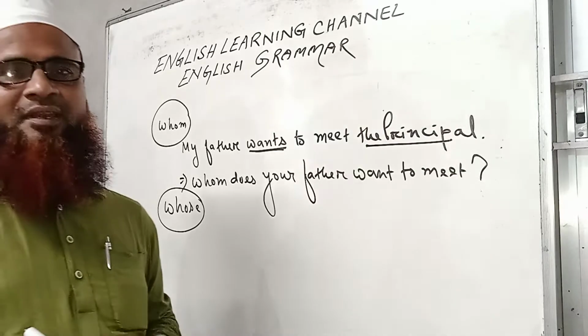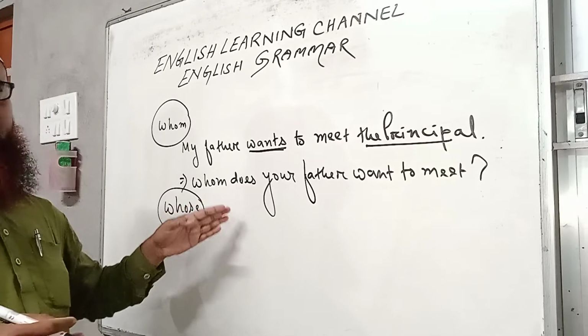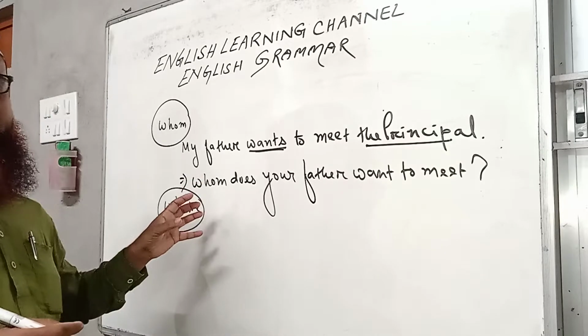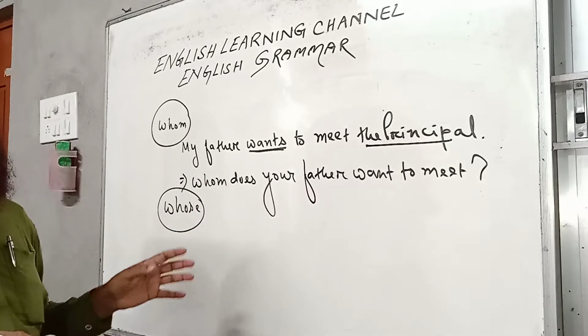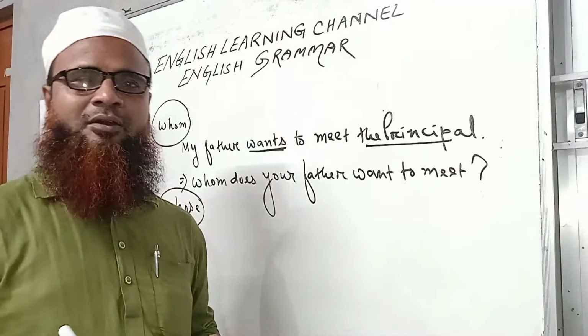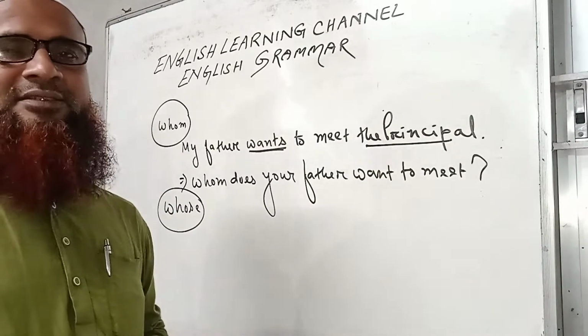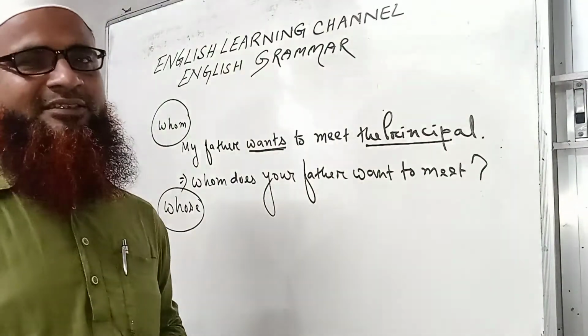The possessive form of who is whose. We can use the possessive form of who, whose, for knowing somebody's possession of something.